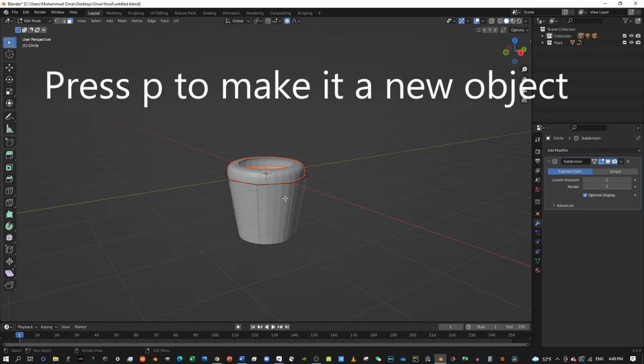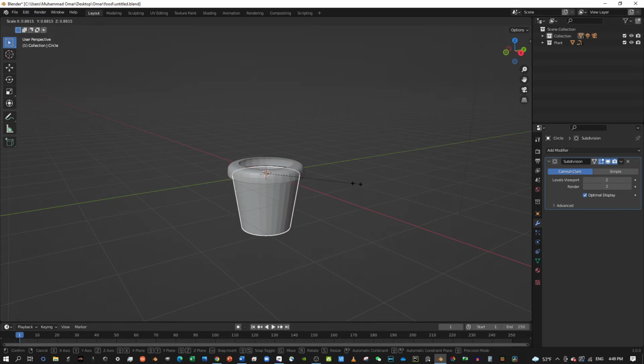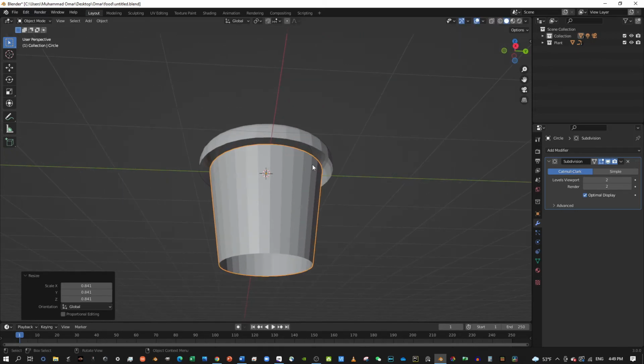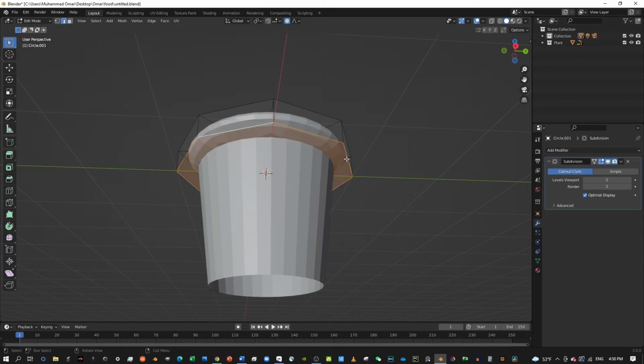And make it a new selection. And then go back to object mode. And select this and then scale it in. And then go to edit mode. Go to side select and Alt this and then Shift. And then great.